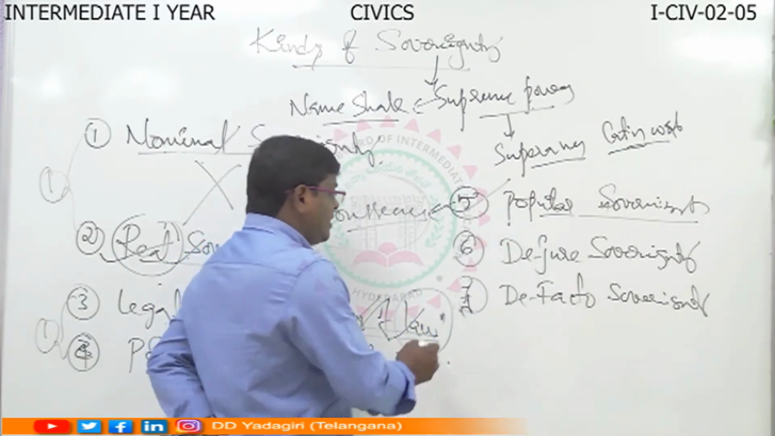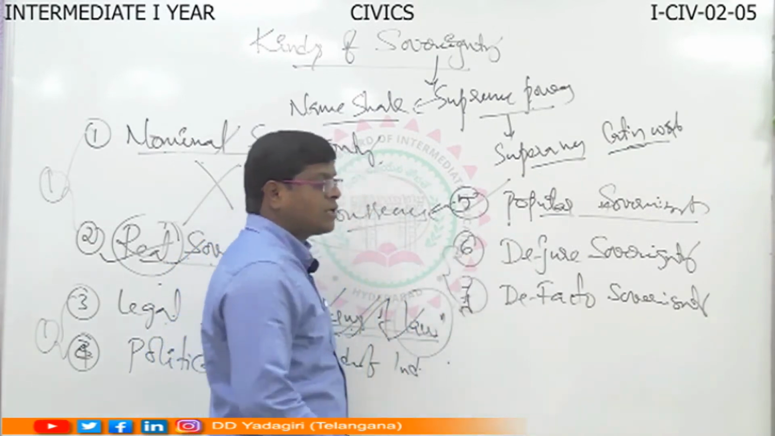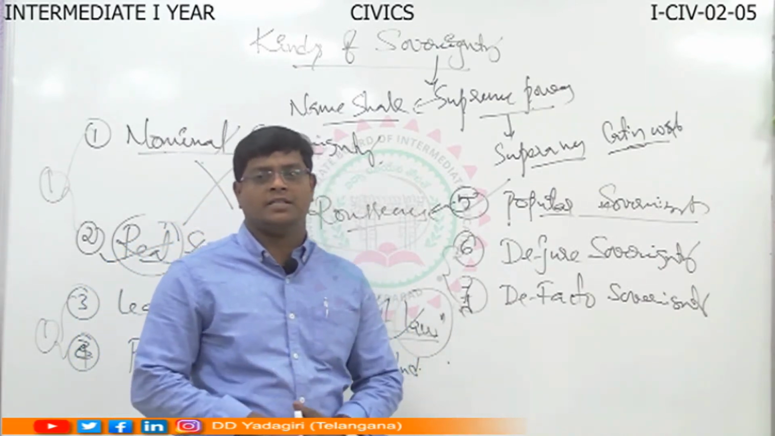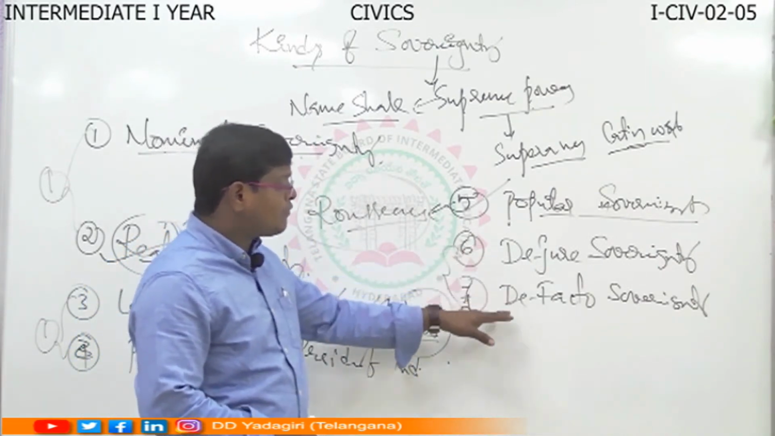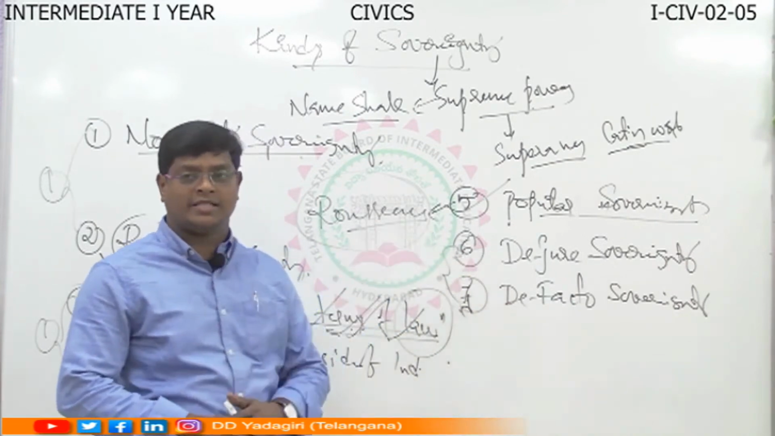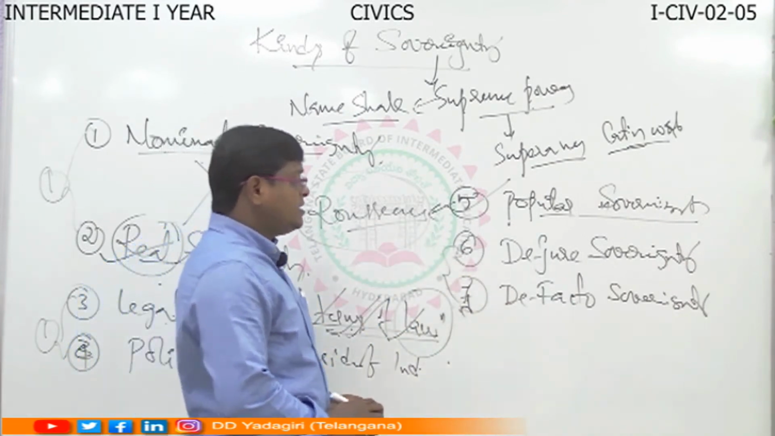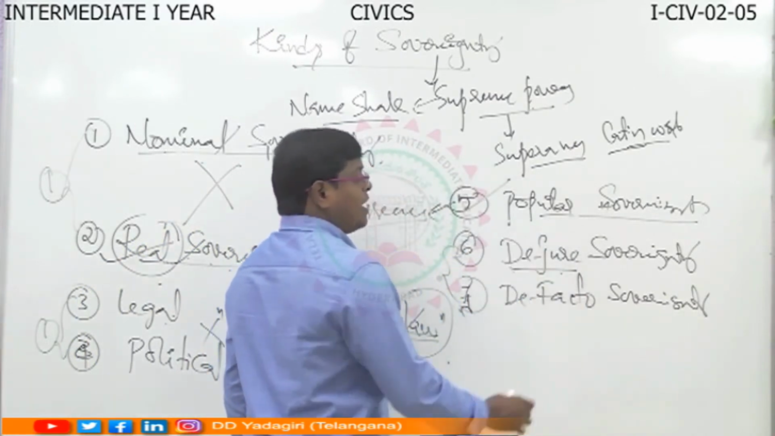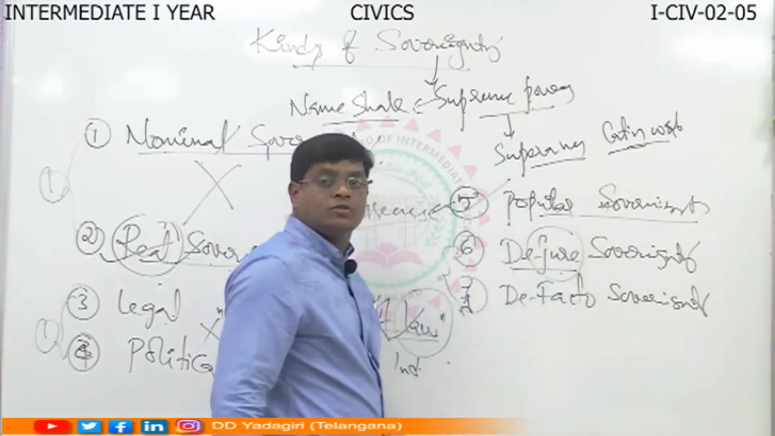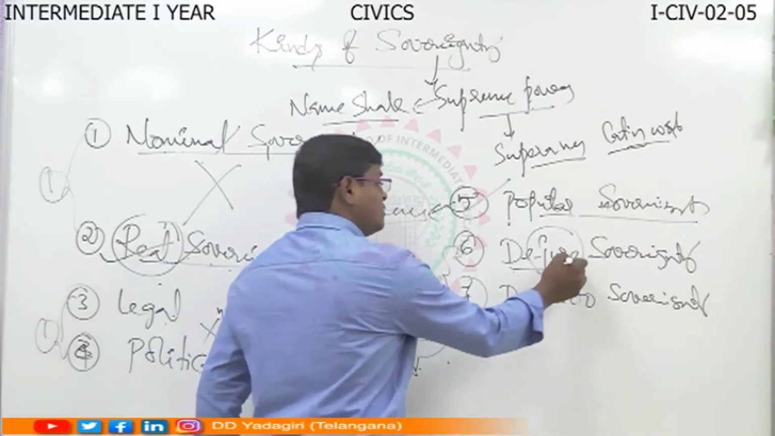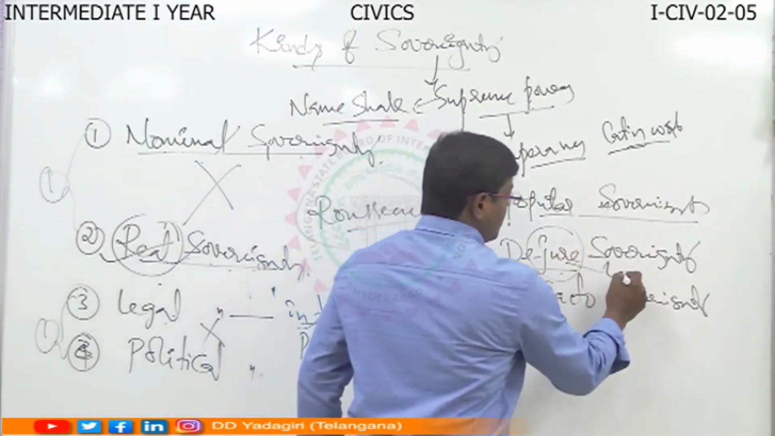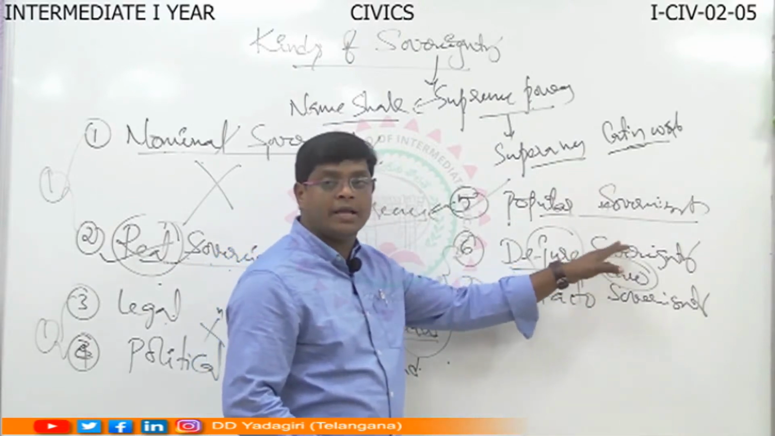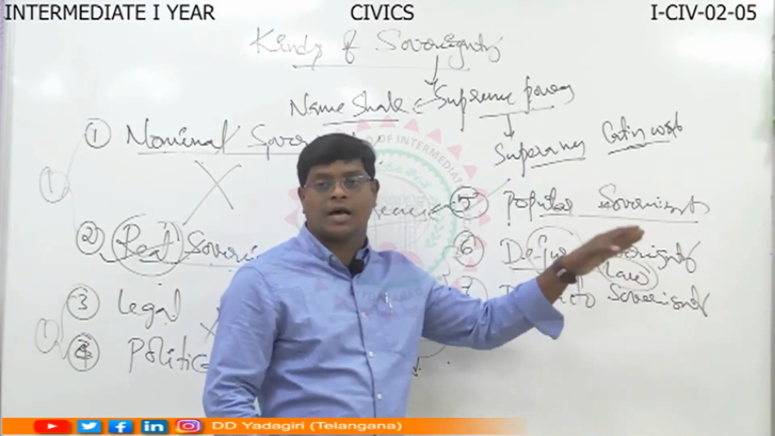Then, finally, de jure and de facto sovereignty. De jure sovereignty and de facto sovereignty are one more category. De jure, you know that? De jure means based on jurisdiction, based on law. The sovereign power enjoyed on the basis of law is called de jure sovereign power.